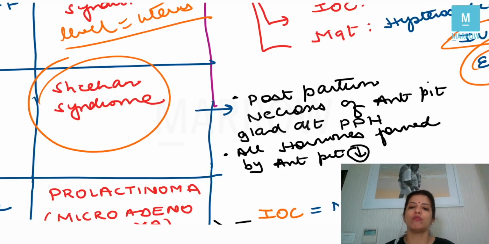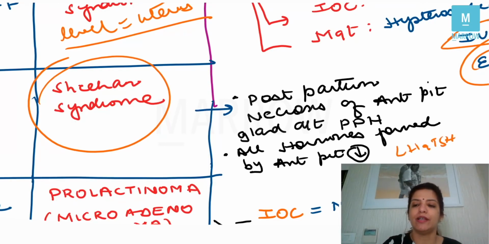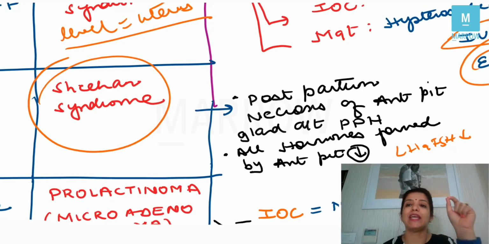So all the hormones formed by the anterior pituitary gland will decrease, and so LH and FSH will decrease. And if LH and FSH decrease, obviously estrogen and progesterone will decrease and a female will not menstruate. So that table was very important, where I was telling you the causes of decreased LH and FSH, which was PKOS. Remember the mnemonic, where S was for Sheehan syndrome, right?